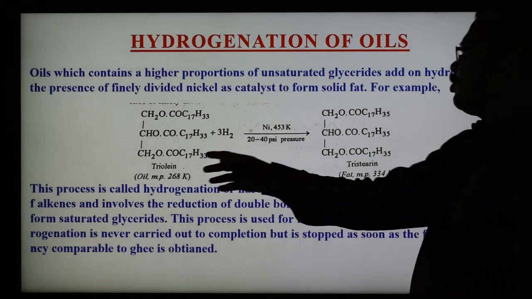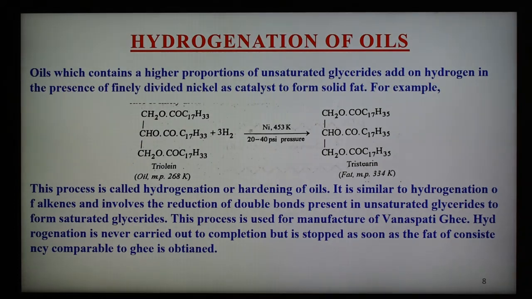So this is fat. Oil can be hydrogenated, forming the fat. This process of conversion of oil into fats is known as hydrogenation, or also known as hardening of oil. It is similar to catalytic hydrogenation of alkene and involves the reduction of double bond present in the unsaturated glyceride to form saturated glyceride.